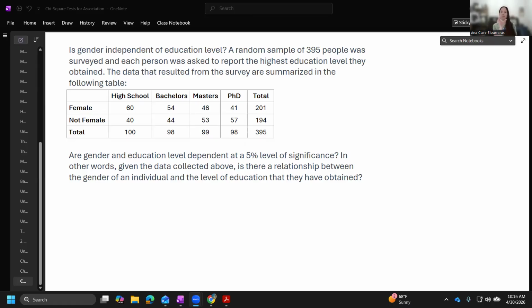So we're trying to figure out if there's a connection here. We are in a single population with two different groups. So this isn't a test for homogeneity. Our null hypothesis is going to be that gender and education level are independent.